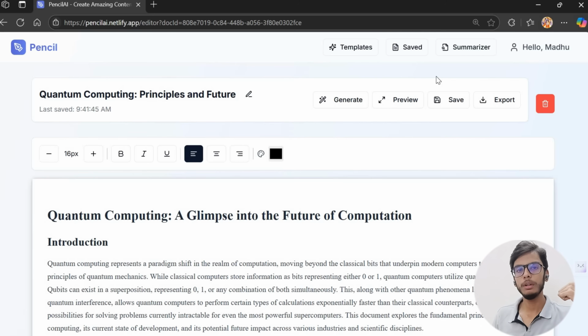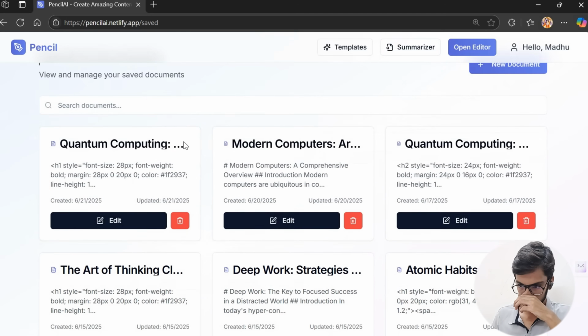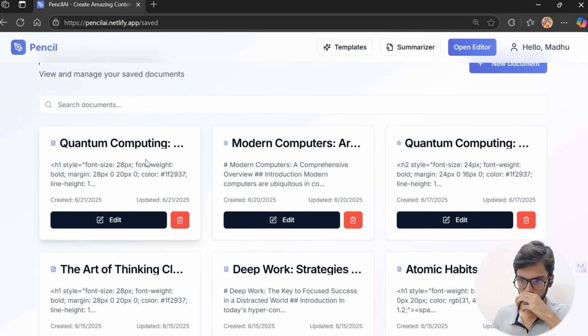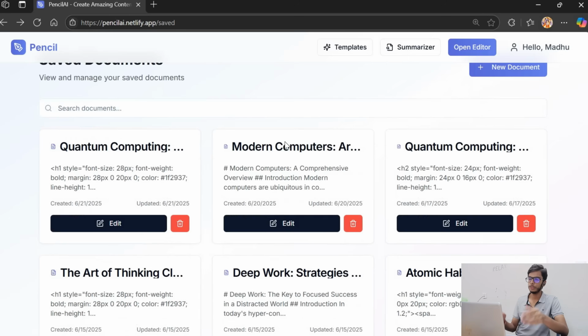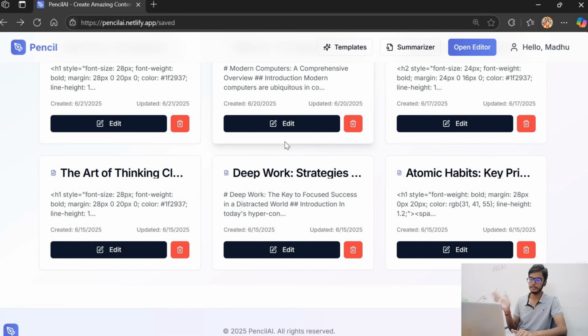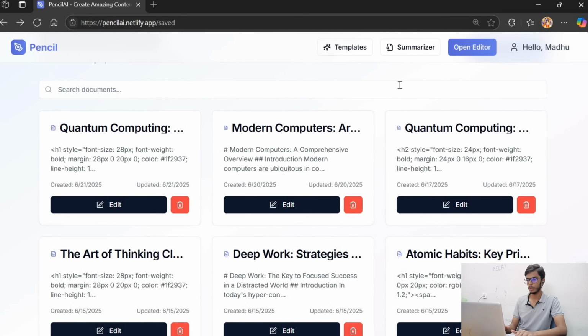And moreover, we're now moving to the features of what this application has. When you click on the saved documents, as you can see, I have just created a file named quantum computing, which is obviously dated 21st of June, the created date. And as you can see, all of our saved documents, which I previously created during the testing phase of this application, are saved here.